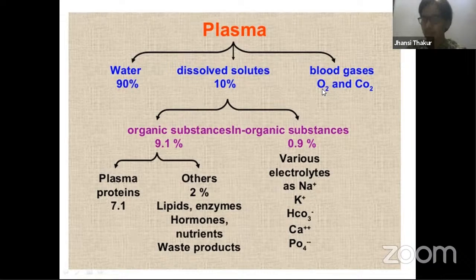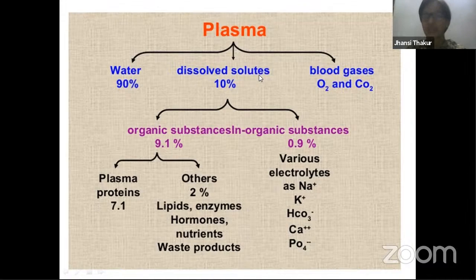Just now I told you, blood is the one which carries oxygen from lungs to tissues, picks up carbon dioxide from tissues and takes it back to lungs via the heart, of course. So plasma is the one which carries it over here. Of course, we have another important pigment also which helps in carrying oxygen. We'll come across it again.